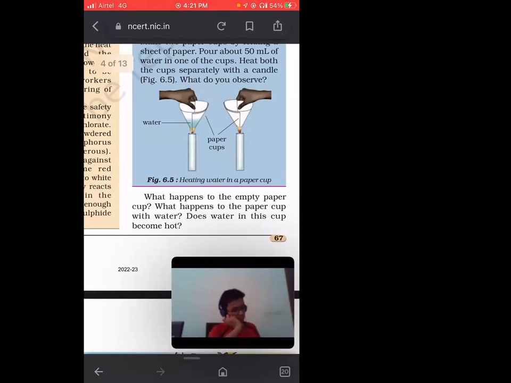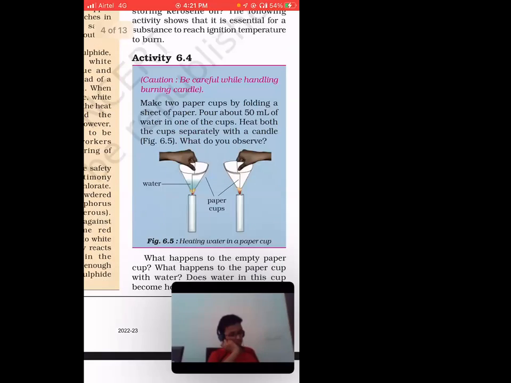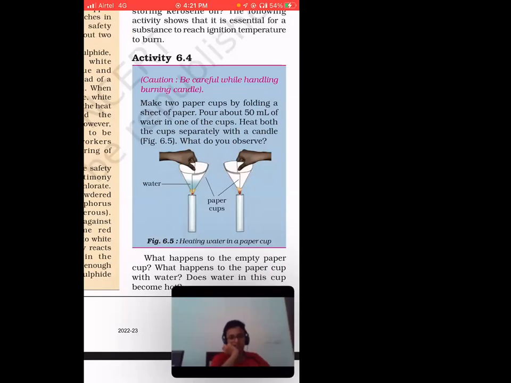Over here, this is an activity. So, what is our activity? Make two paper cups by folding a sheet of paper. Pour about 50 ml of water in one cup, and heat both the cups separately with a candle. What do you observe? So here you have a paper cup, and here you have water, right?